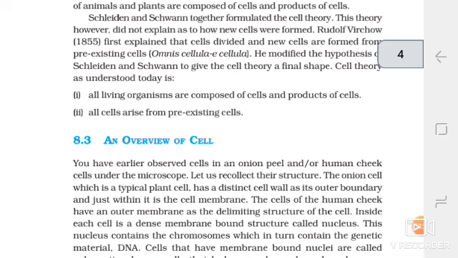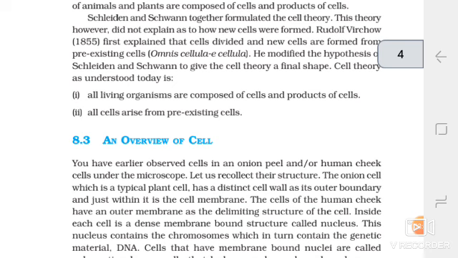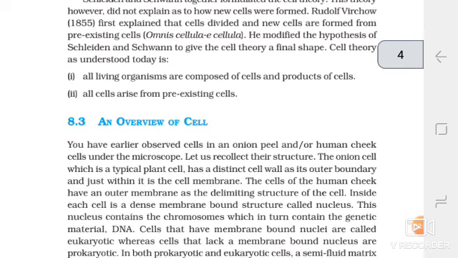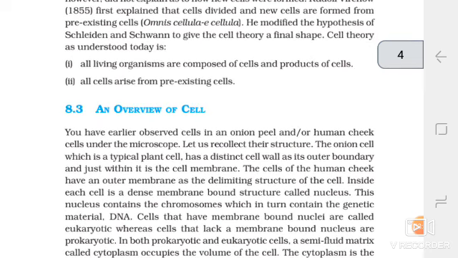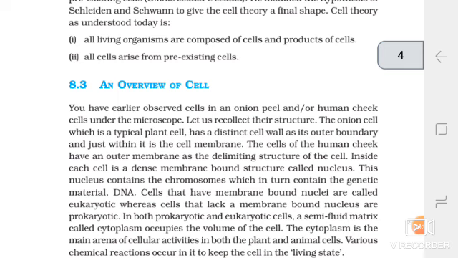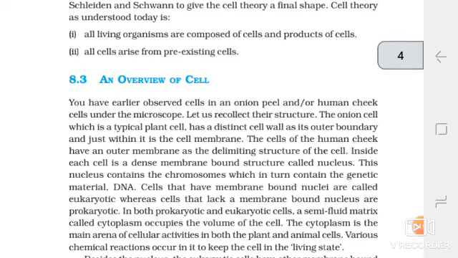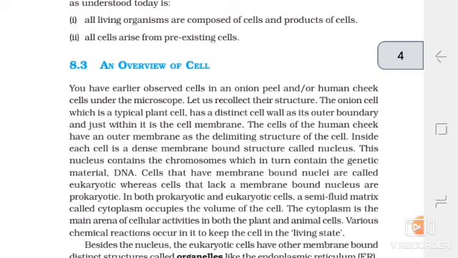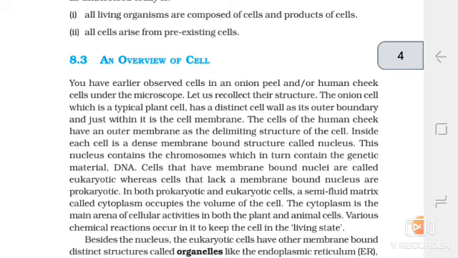Inside each cell is a dense membrane-bound structure called the nucleus. This nucleus contains the chromosomes, which in turn contain the genetic material, DNA. Cells that have membrane-bound nuclei are called eukaryotic, whereas cells that lack a membrane-bound nucleus are prokaryotic. In both prokaryotic and eukaryotic cells, a semi-fluid matrix called cytoplasm occupies the volume of the cell. The cytoplasm is the main arena of cellular activities in both plant and animal cells. Various chemical reactions occur in it to keep the cell in the living state.